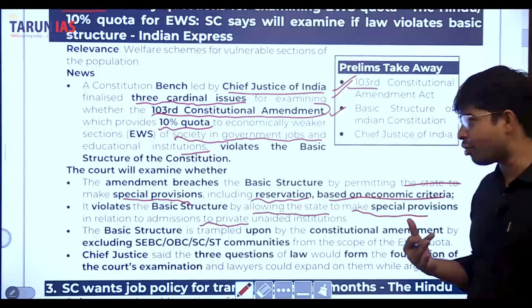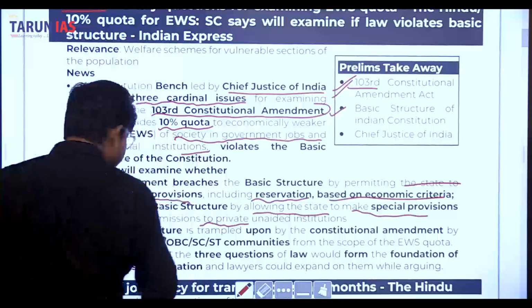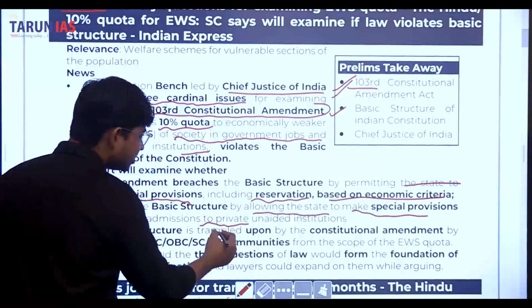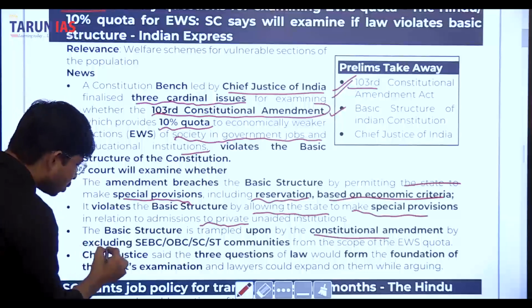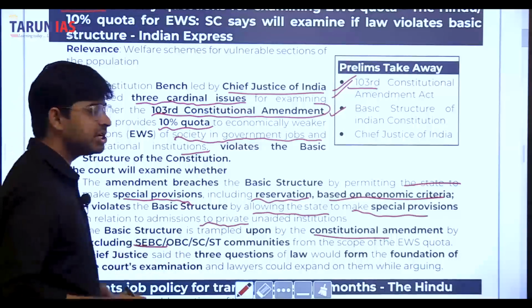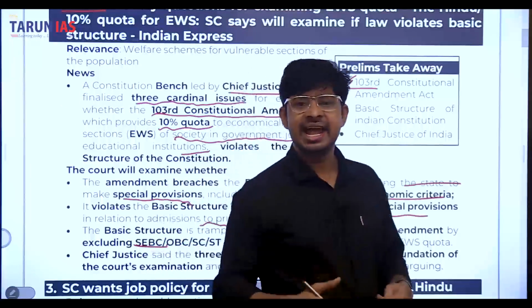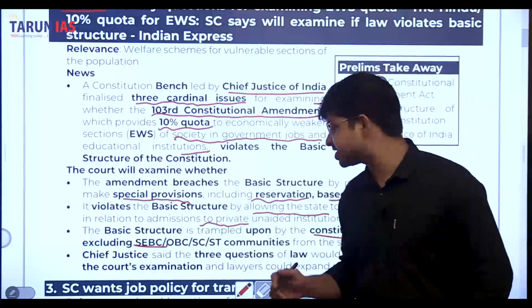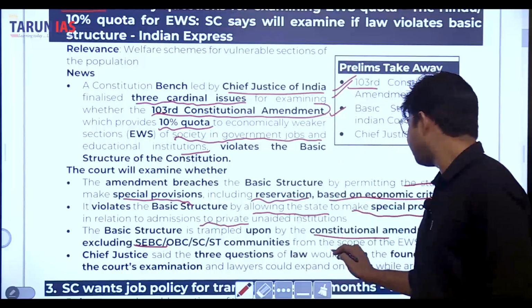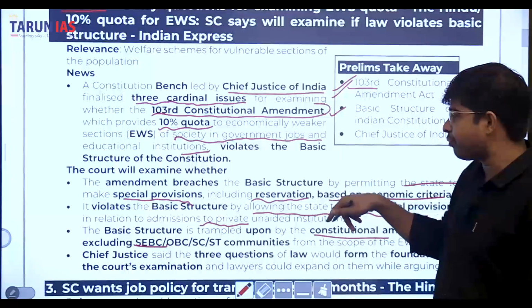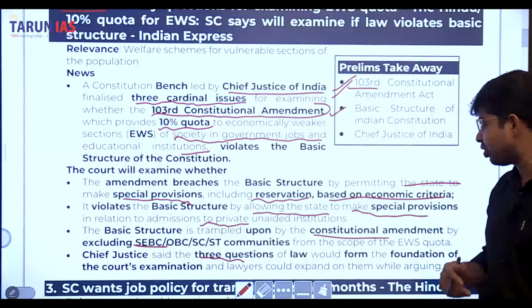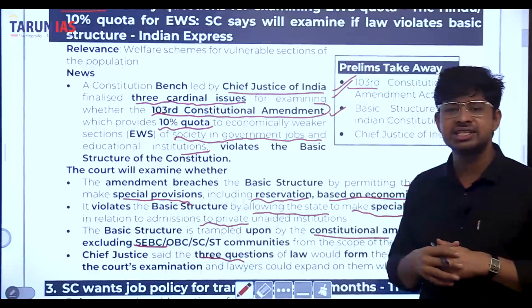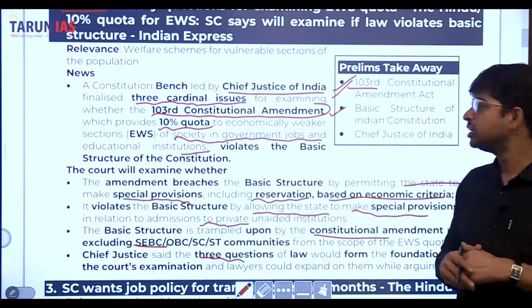Why the basic structure? The point is that the basic structure is trampled upon by the Constitution Amendment by excluding SEBC, OBC, SC, ST communities from this quota, from this law. So this is the point. So the Chief Justice saw that these 3 questions of the law would be formed to examine all these things.